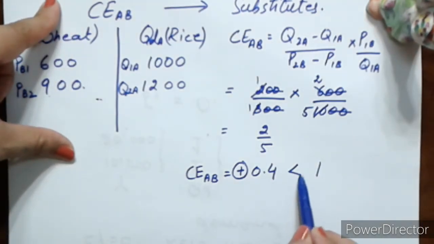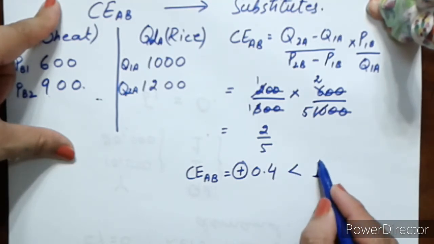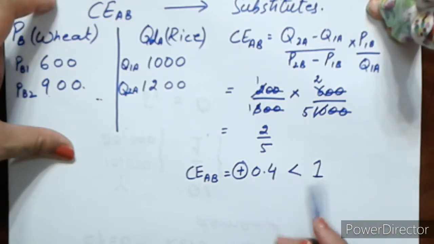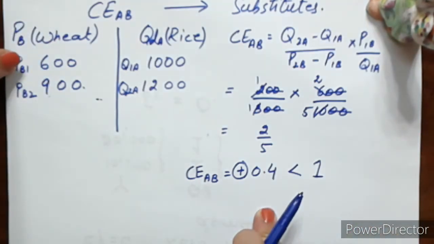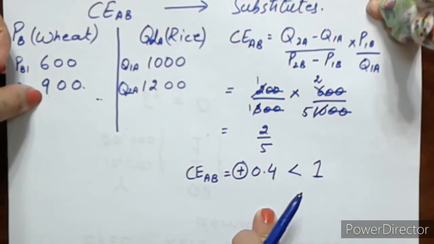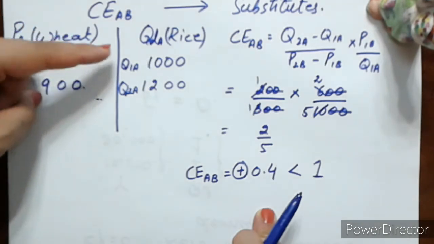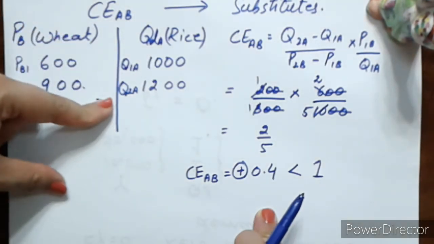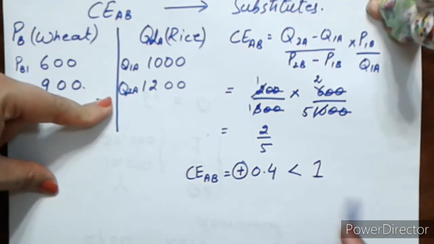First of all, if your answer comes less than 1, you should know that the degree of elasticity is less. It is less cross elastic. In other words, the increase in price of wheat has affected the demand of rice, but not that much, since it is less than 1.